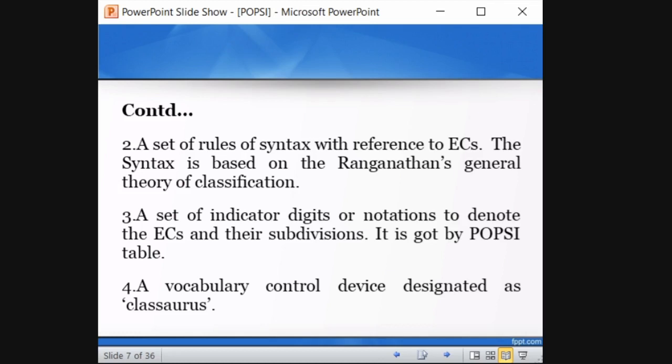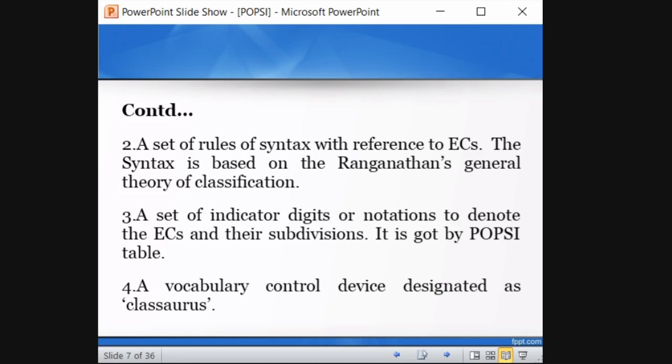Like this, in POPC also there is a table representing notation symbols. So based on that table only they will categorize this. Okay. A vocabulary control device designated as Clasaurus. So this is a new word for you. In that question they will ask who developed Clasaurus. Clasaurus was developed by Ganesh Bhattacharya. It is a vocabulary control device for the terminologies used in POPC. Okay, for subject indexing language.